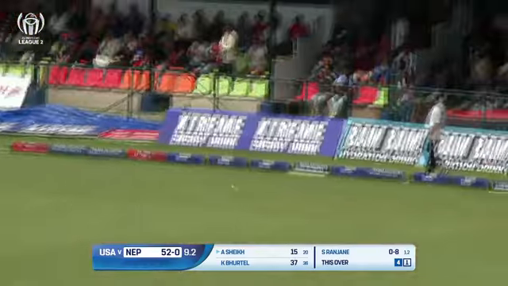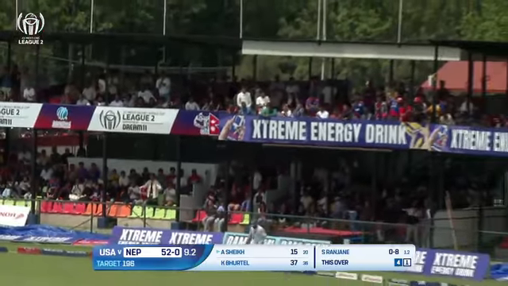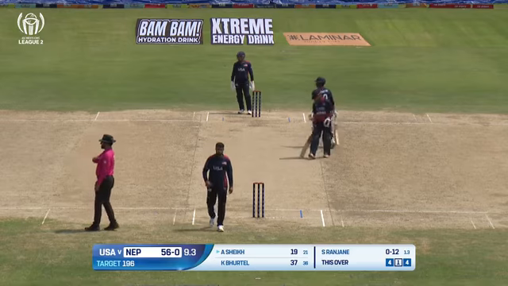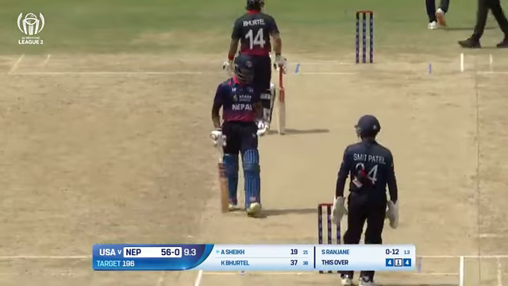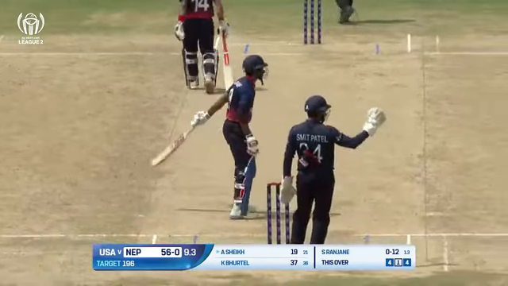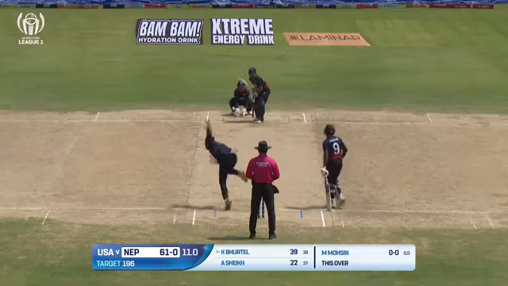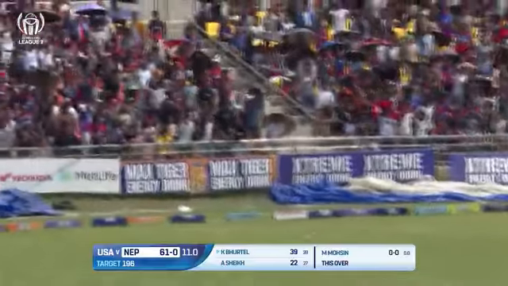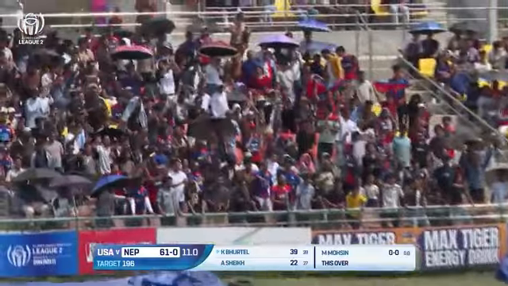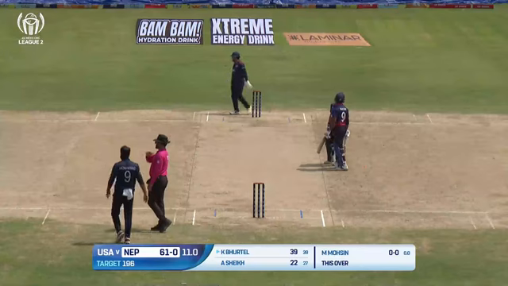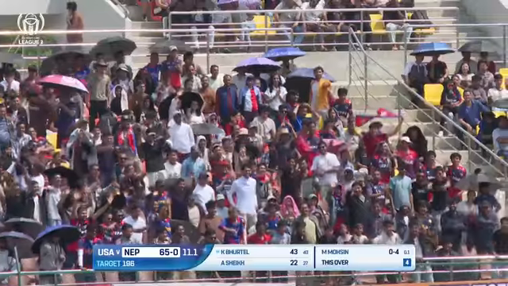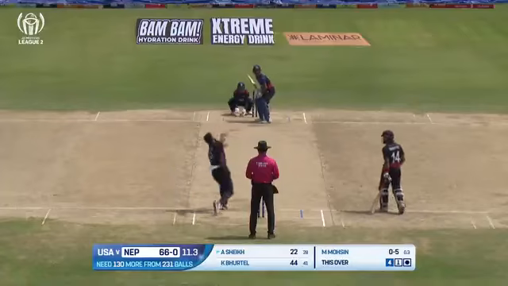That's screamed. That is beautiful. Asif Sheikh just caresses that in the gap for 4. Yeah, it's the Asif Kushal show in the middle today. Mohammad Mohsin into the attack, and first ball has been nicely placed in the gap by Kushal Burtel. He is looking prolific, he is looking good, he is looking in form.